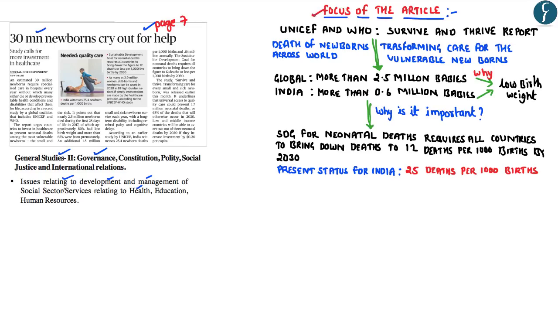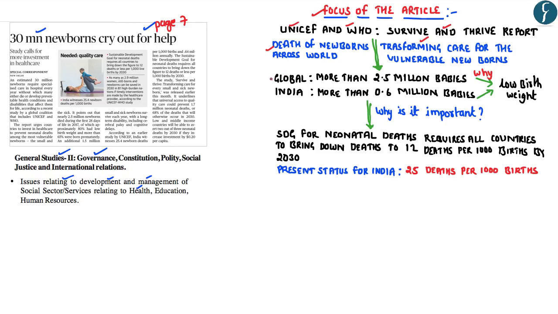Now, this particular article has appeared in the newspaper because recently UNICEF and WHO have come together to publish a report known as the Survive and Thrive report. This particular report basically focuses on understanding the causes of death of the newborns across the world. And in this regard, this particular report has given certain suggestions in order to transform the care for the vulnerable